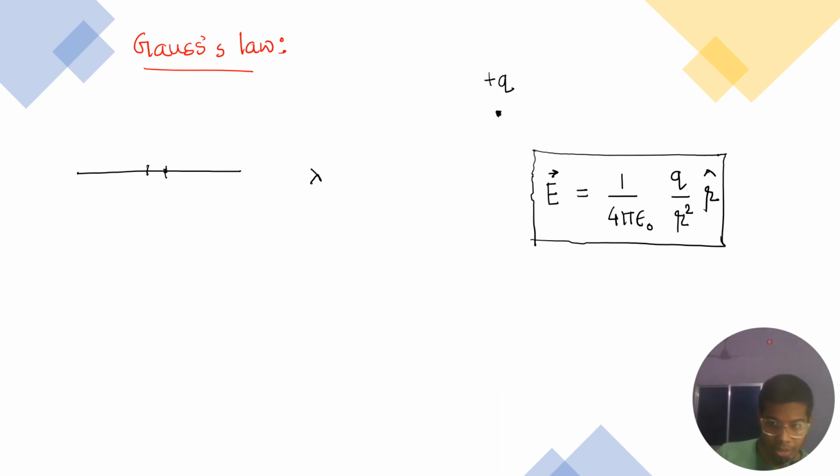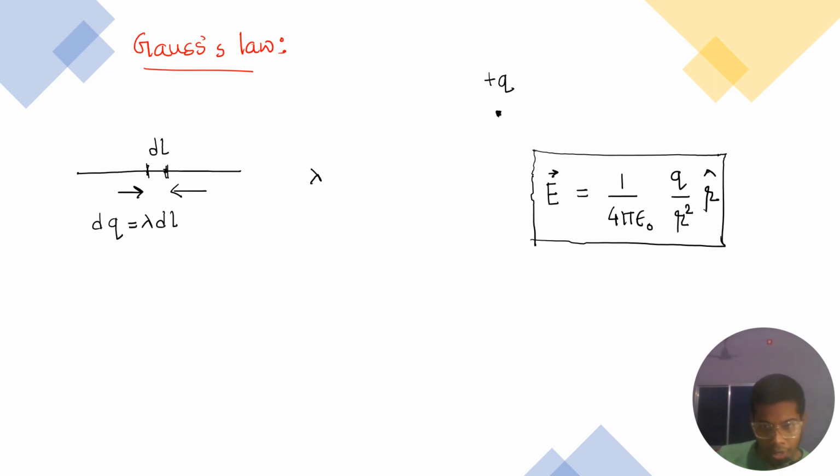I am assuming this is dl, the infinitesimal length in this particular line charge, and the charge in this particular region is going to be lambda times dl, right?